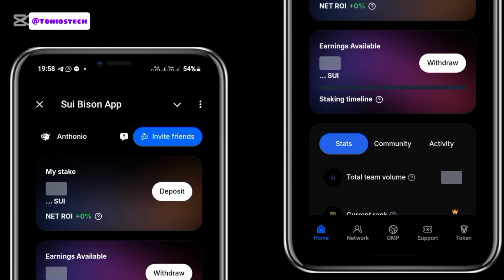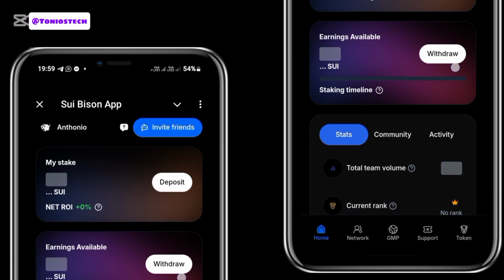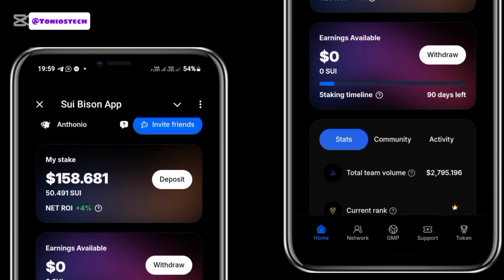This is my SUI Bison page, and just as I was explaining earlier, whenever you place a withdrawal on this platform, only 60% of your withdrawal is sent to you. About 20% is deposited into your stake balance, and it is this stake balance that you use to earn. As you can see, I have 50 SUI now, and my 50 SUI is worth about 158 USDT. And for those of you that might want to ask, no, you cannot withdraw this one. This is what is generating your income for you.